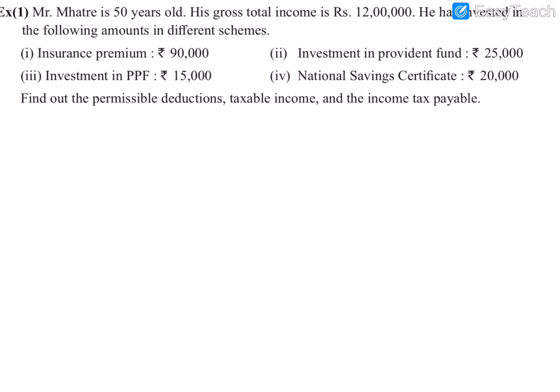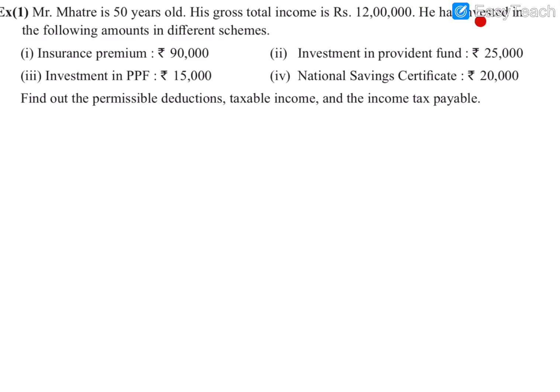So now we are going to the solved example. This is problem 1. What is the question? Mr. Mehatre is 50 years old, meaning he is below 60 years, so his case will be in table 1. His gross total income is 12 lakh rupees, and he has invested in the following amounts in different schemes. So his income is 12 lakh rupees.